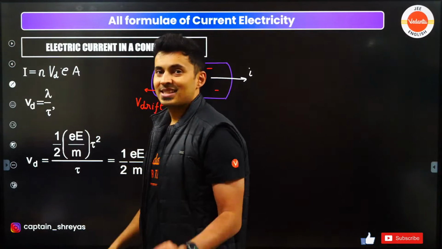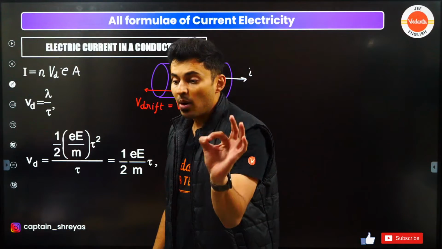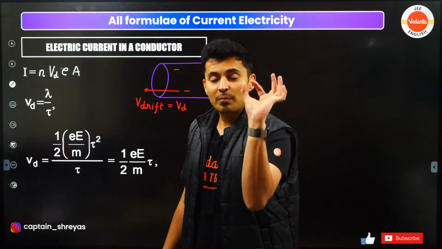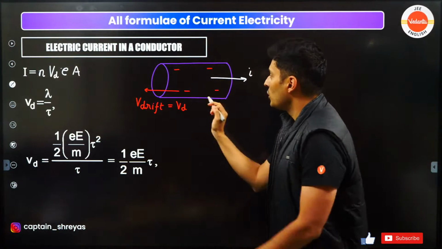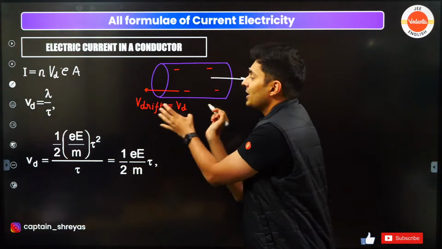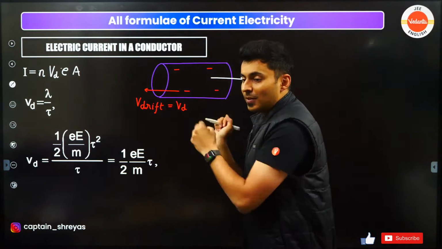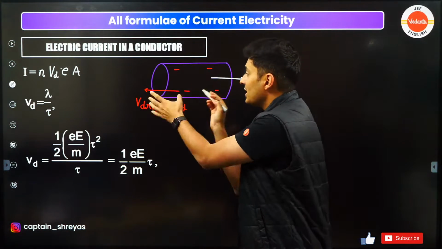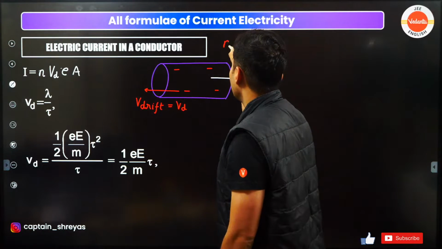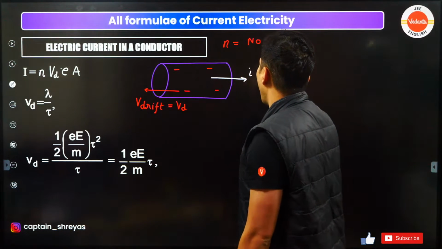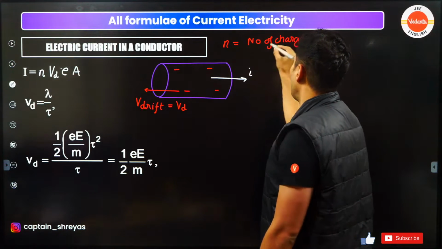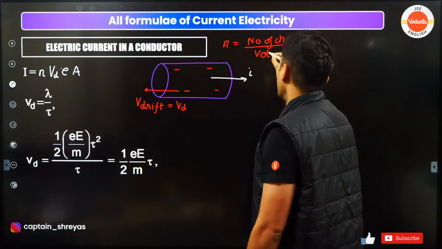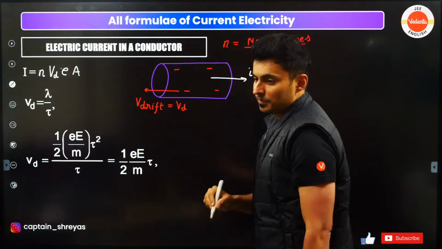Now, if you are wondering, n is the number of carriers per unit volume. So you can see over here, in this volume, there are some electrons which are the charge carriers. So this n stands for the number of charge carriers per unit volume. That is what it stands for.